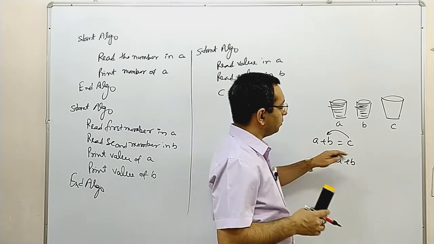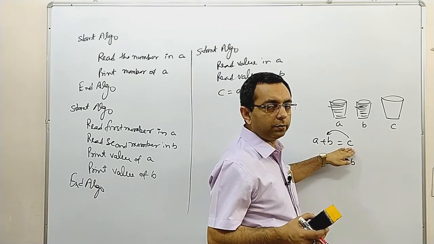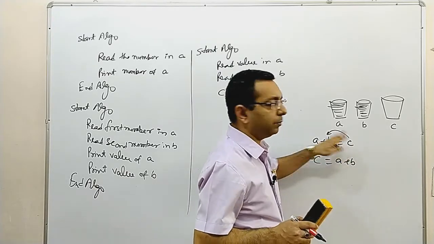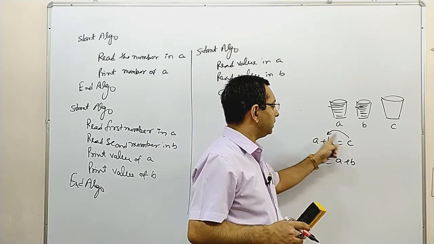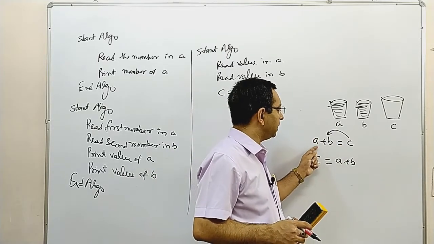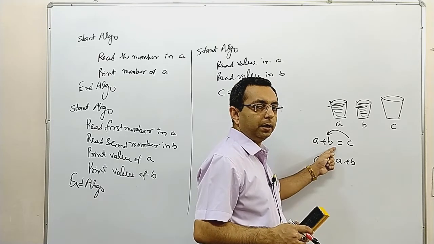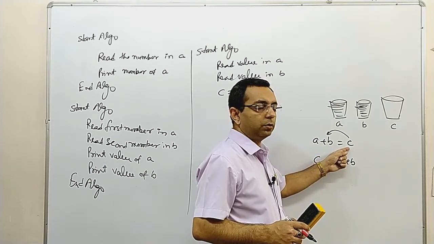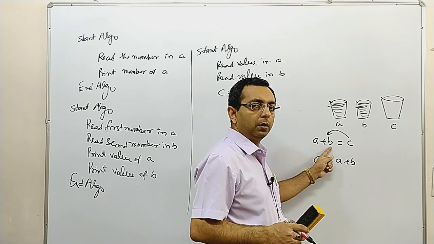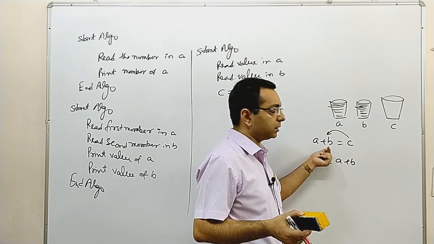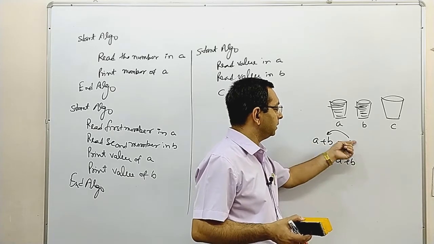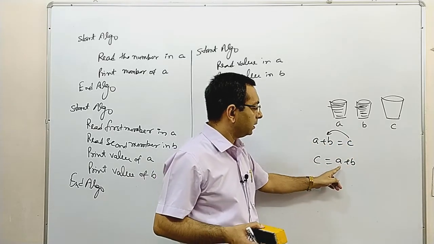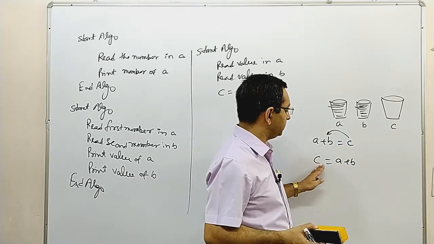Suppose C has some value, let's say 10. So 10 should be stored to the left side content. But on the left hand side, there are two variables, A and B. So where should it be stored? In A, in B, or in plus? Of course, plus cannot store. So there is confusion. So here we should write C equal to A plus B.